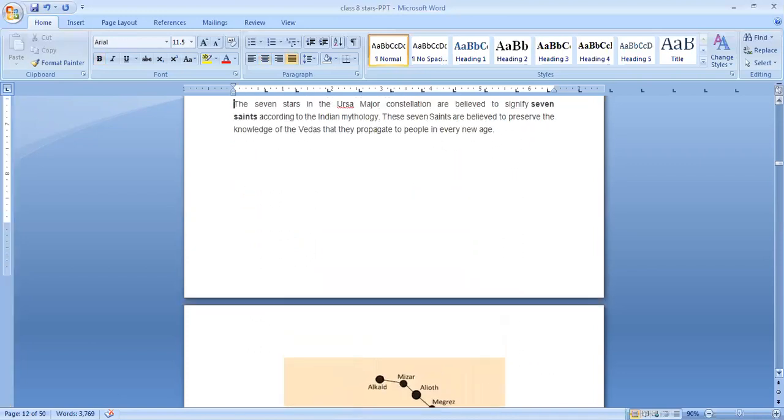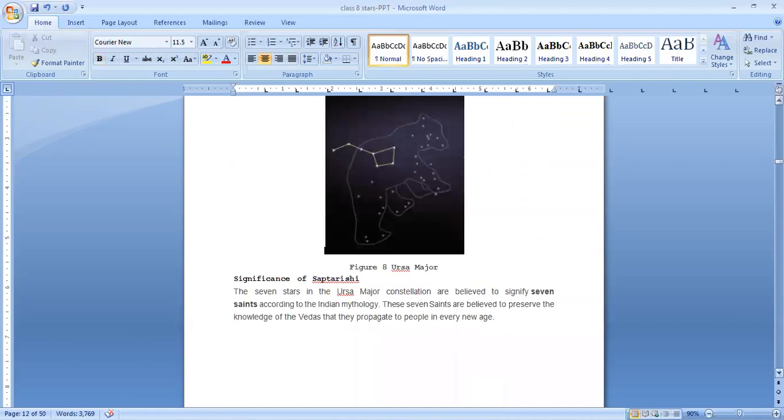What is the significance of this Saptarishi? The 7 stars in the Ursa Major constellation are believed to signify 7 saints according to Indian mythology. These 7 saints are believed to preserve the knowledge of the Vedas that they propagate to people in every new age. So what do they believe? The 7 stars are 7 saints.